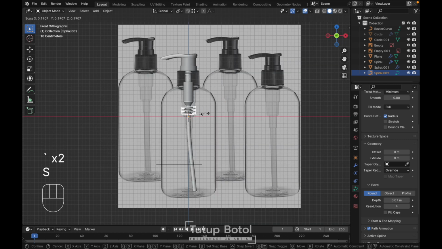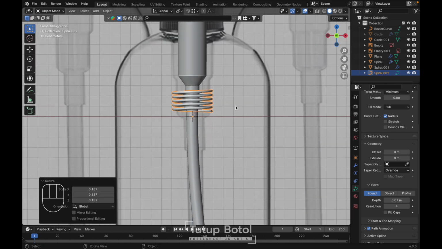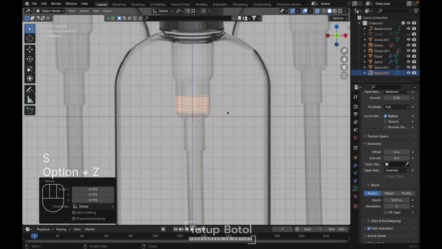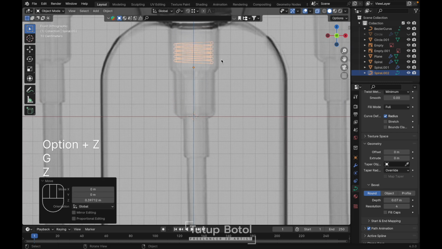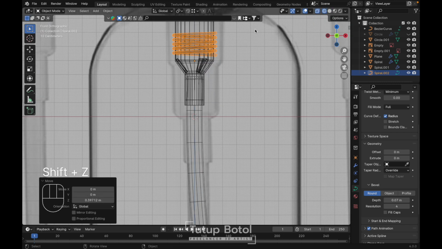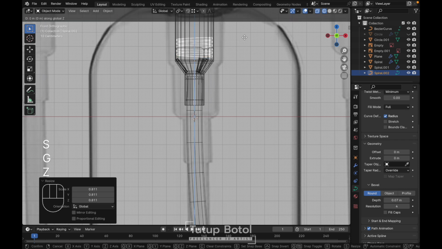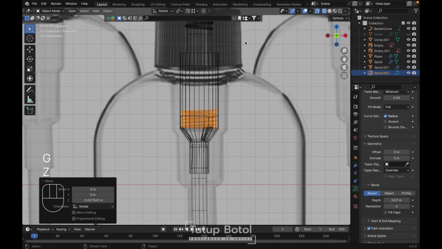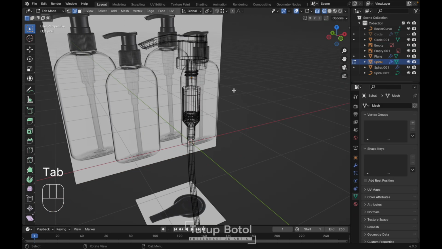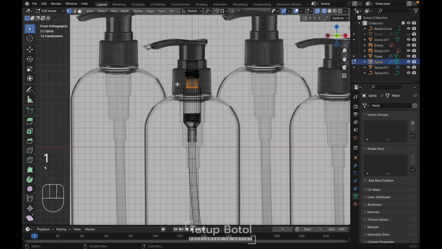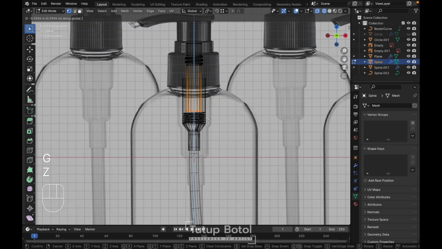Just scale it down. It's Alt Z and move it here. Scale it. Okay, and this one I guess we need to, let's move it like this.